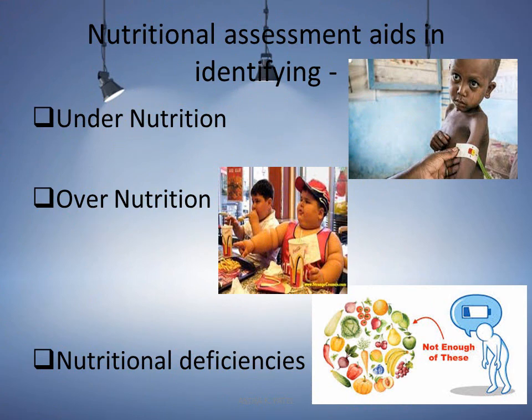Nutritional assessment aids in identifying various kinds of disease. First one is undernutrition. If we perform the nutritional assessment, we can come to know about undernourished persons. We can also identify overnutrition. Thirdly, we are able to identify various kinds of nutritional deficiency among the general population, such as vitamin A deficiency, vitamin B, C, D deficiency, various kinds of micronutrient deficiency. So with the help of nutritional assessment, we are able to identify nutritional deficiency also.